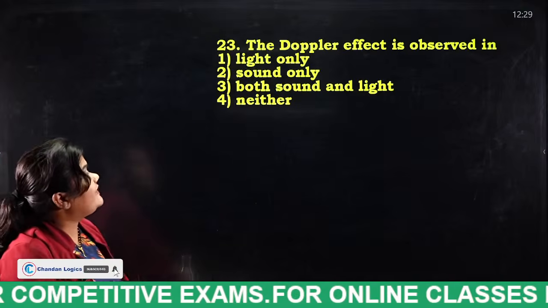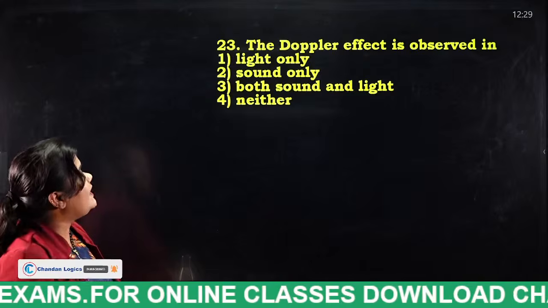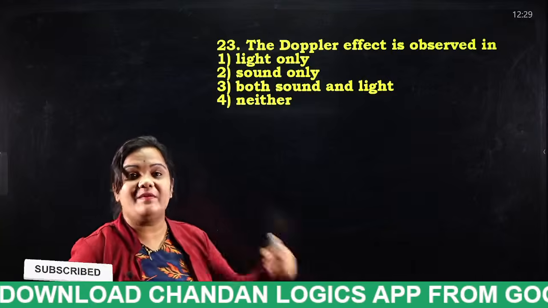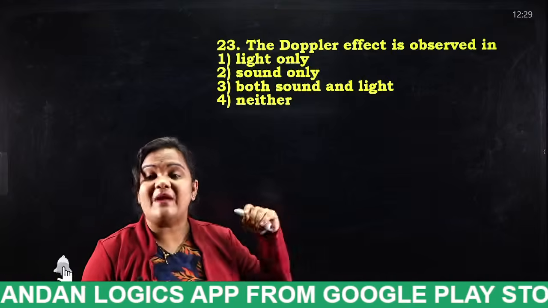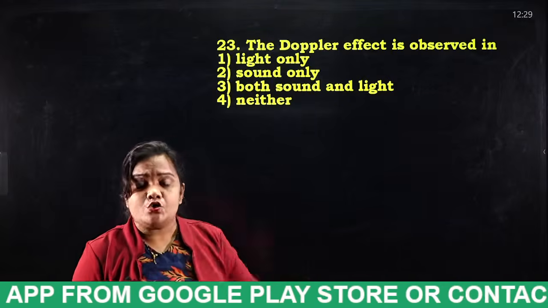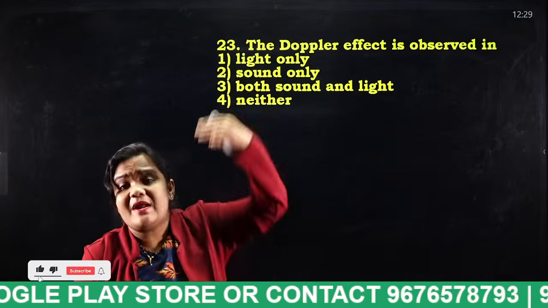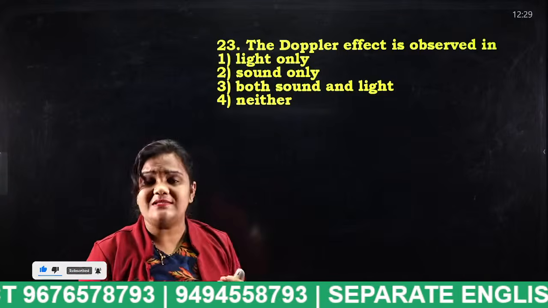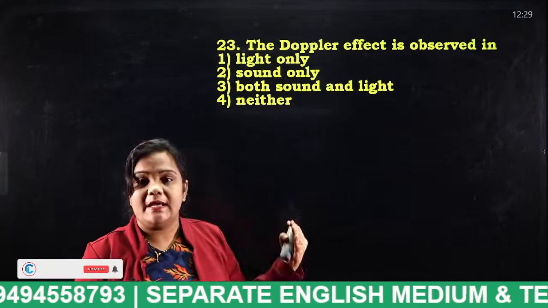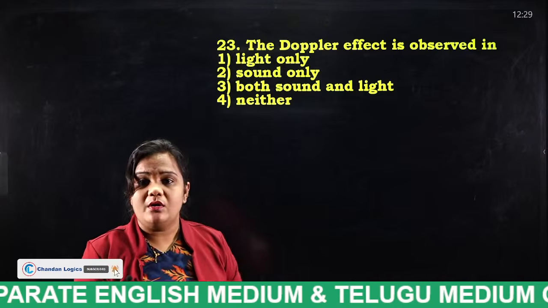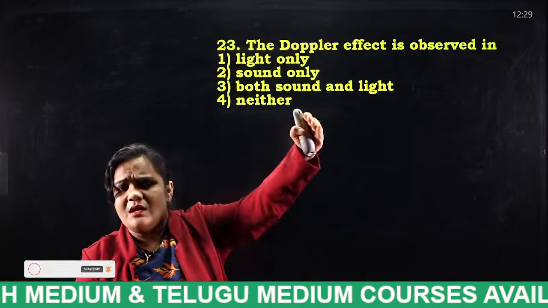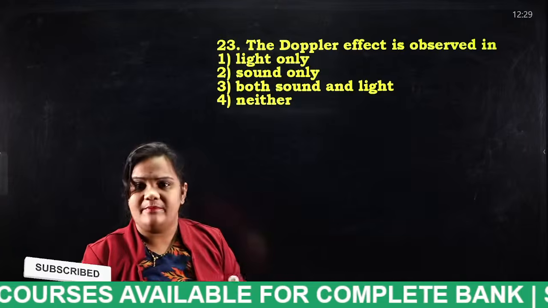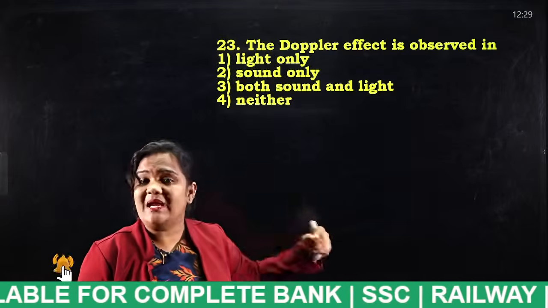The Doppler effect is observed in light only, sound only, both sound and light, or neither. This is a very easy question, I think everybody will answer. I will even give you a perfect example: an ambulance. When the ambulance is far away from us, the sound will be very low, and when it is coming towards us, the sound will be much higher. Even in light, when the object is farther away we see it as blue, and when it is coming nearer we see it as red. That means the Doppler effect depends on what?